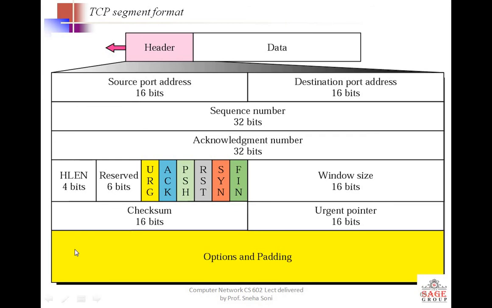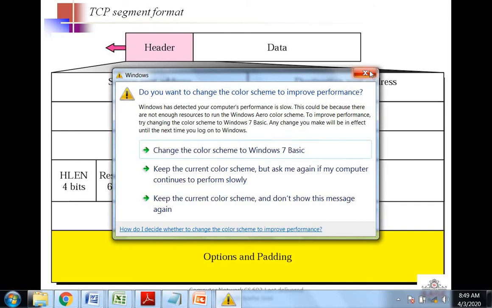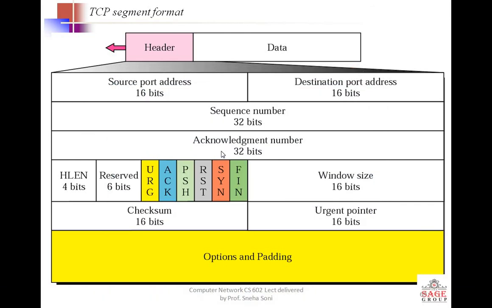The sequence number is very similar to the unique number assigned to you in the class to identify you. There are 60 students, numbered 1 to 60. If you want to identify the whole class, and if you want to identify a single student, how will you identify? You will identify with the help of the roll number. Similarly, if you want to identify the whole data, then a packet number is there, and if you want to identify a smaller piece of data, then it is called a sequence number. Acknowledgement